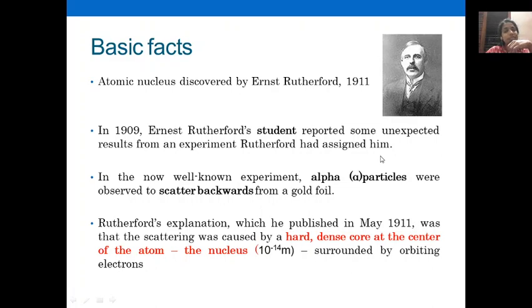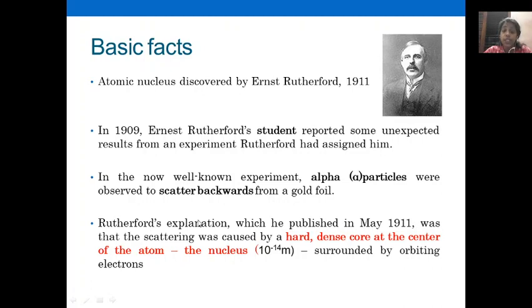Which experiment is this? It is the well-known alpha particle experiment, where alpha particles were observed to scatter backwards from a gold foil. Yes, you know the experiment, the gold foil experiment, where the alpha particles showed backward scattering.